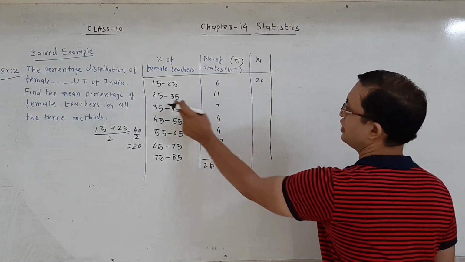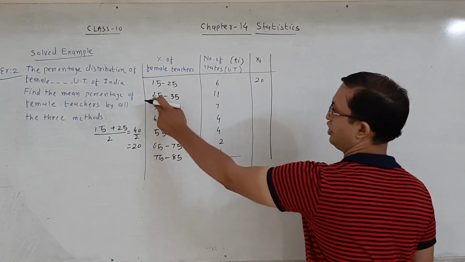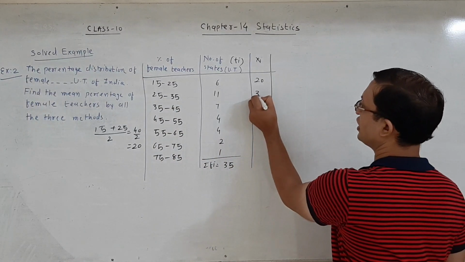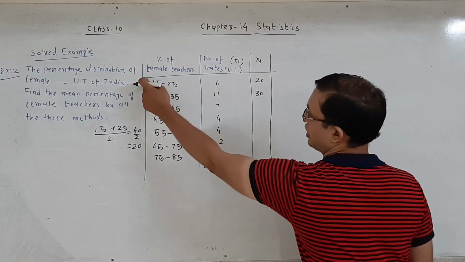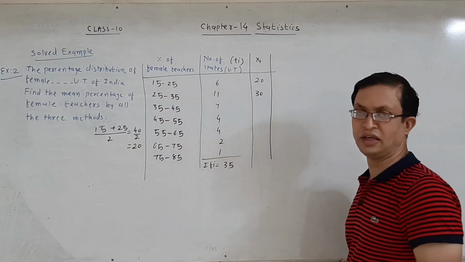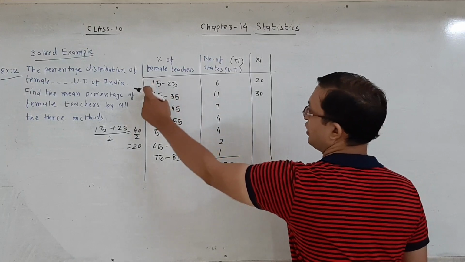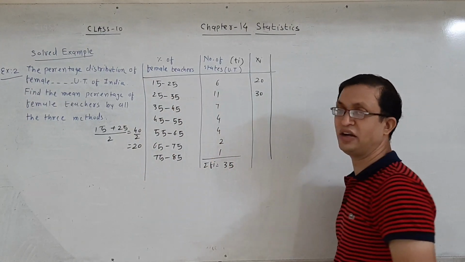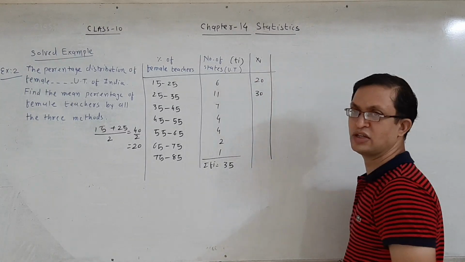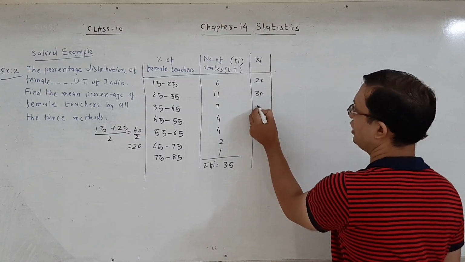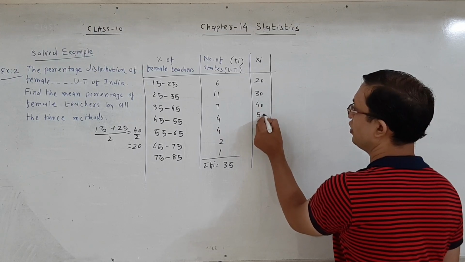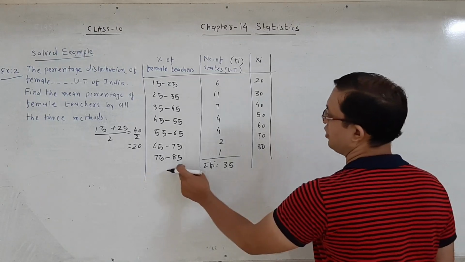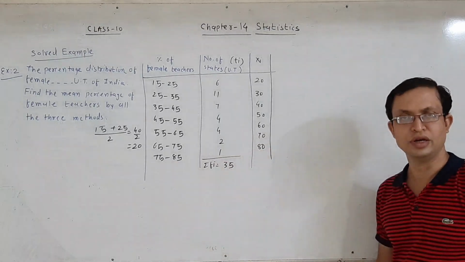Similarly, in the next class, 25 plus 35 is 60, divided by 2, and the answer is 30. Here the class interval increases by 10 each time. So xi also increases by 10: 20, 30, 40, 50, 60, 70 and 80. The mid value of the last class is 80.